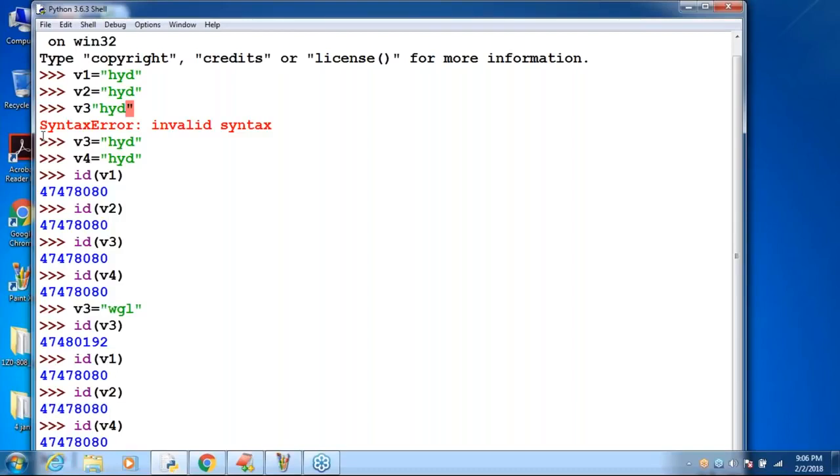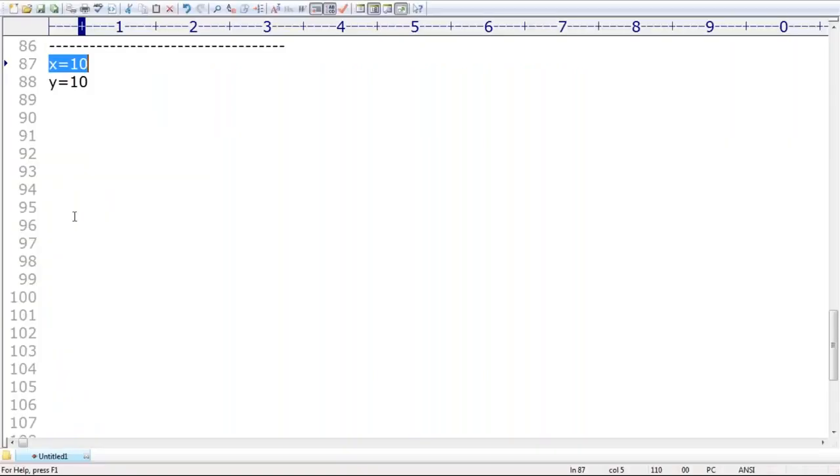Okay, so that's all. The previous link by default will be gone. This is what you should be aware of. So all fundamental data type objects are immutable. Next, there are only two things you should be aware of. Point number 1: everything in Python is an object. Second one: all fundamental data types.